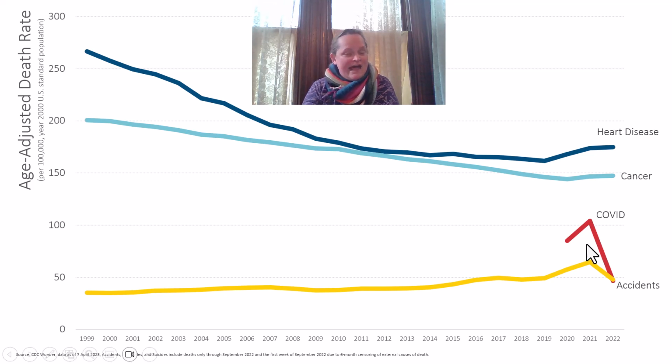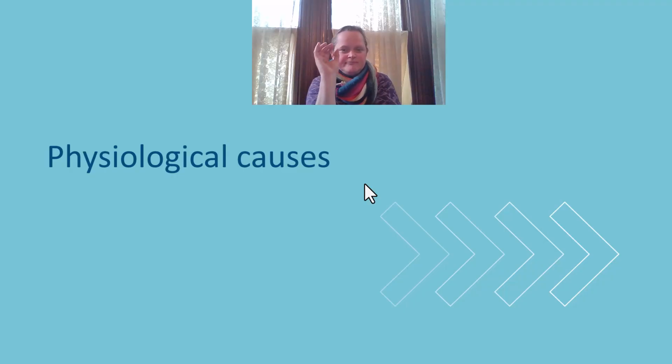COVID came in at number 3, but you can see heart disease had been improving, coming down for a long time, and then plateaued around the 20-teens, and then came up during the pandemic. Then we see cancer actually pretty steadily improving through the decades, and then seeming to have leveled off during the pandemic.